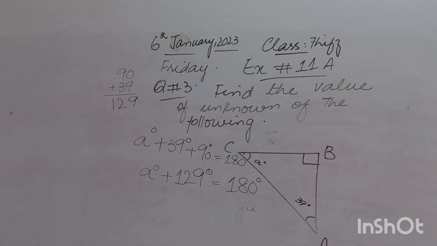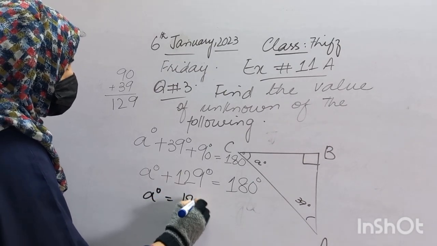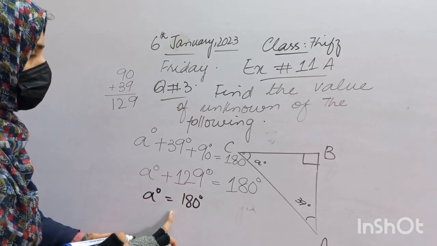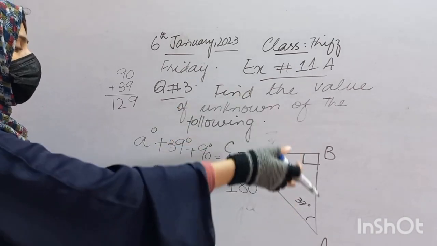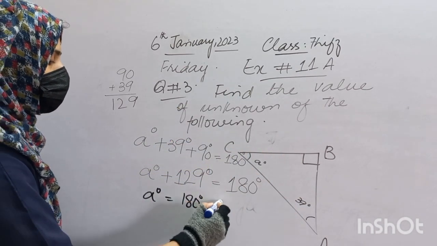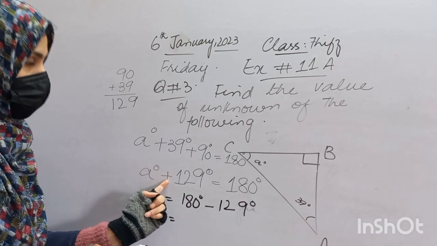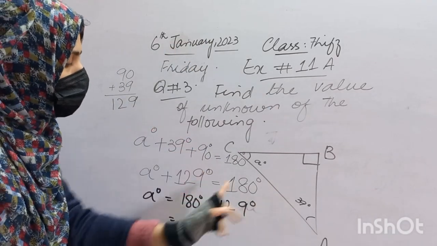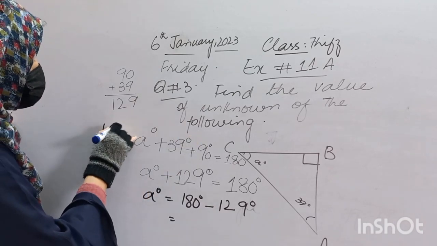After shifting to the other side, we use an inverse relationship here. A degree stays as it is. On the right hand side, we have 180 degrees. You will write it as it is, and 129. Because here we had a plus sign, but we use the inverse relation when we shift to the other side, so there is a minus sign here. So simply I am going to subtract it.